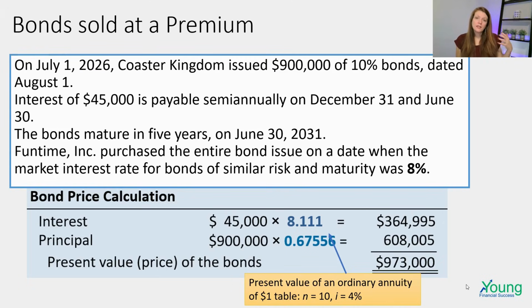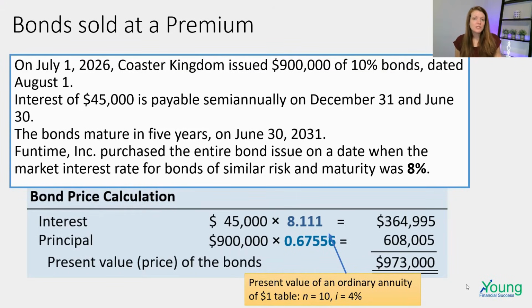But when we calculate the purchase price for the investors, we are going to use the market rate, which is 8%. We are going to cut that interest rate in half since they make semi-annual payments. So it would really be 4% in June and 4% in December. So we go to the present value of an annuity table.